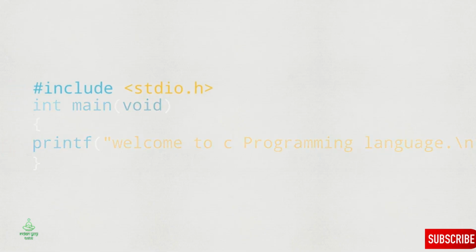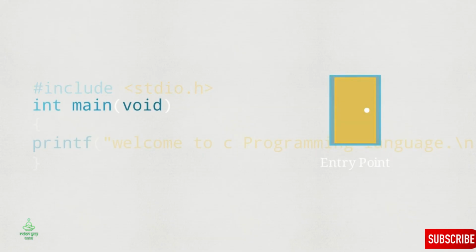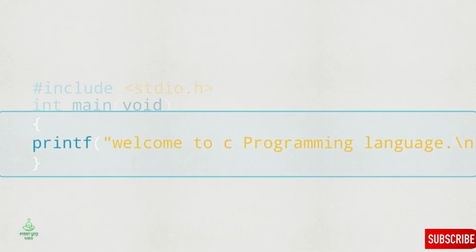This first line tells the compiler to grab a set of pre-made tools from a library. We need these specific tools so the computer knows how to output text to the screen. The line int main is like the front door of your program. This is the exact spot where the computer starts reading your instructions. These curly braces act like a container. They hold all the steps of our algorithm in one place, so the computer knows they belong together.